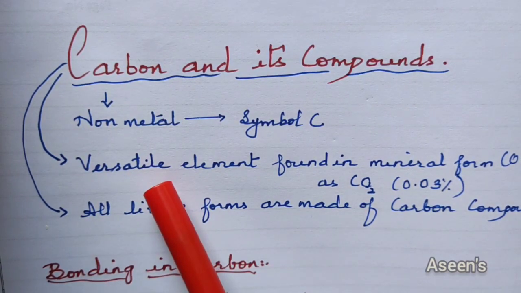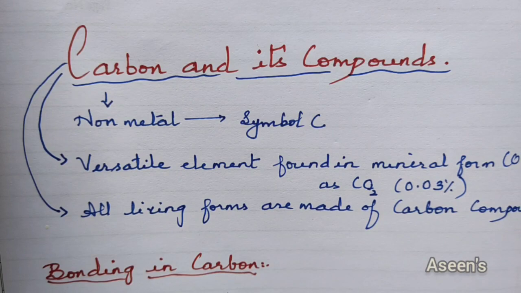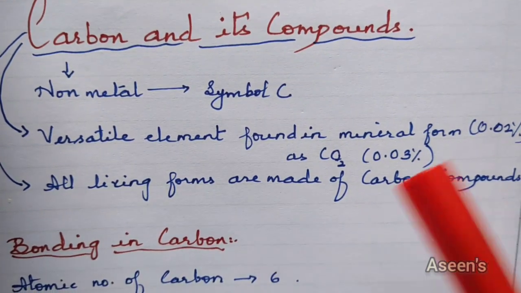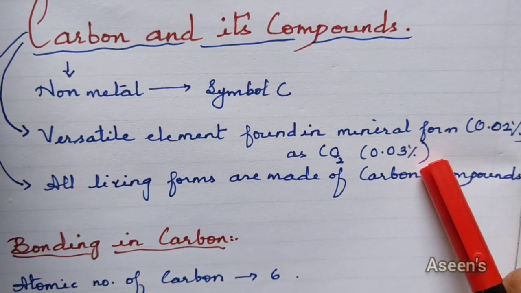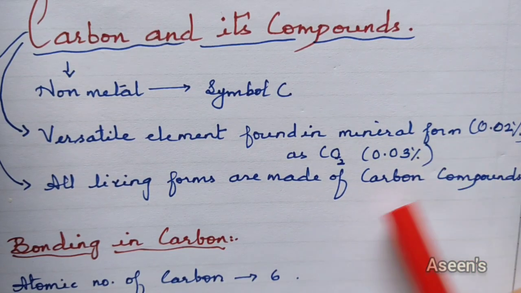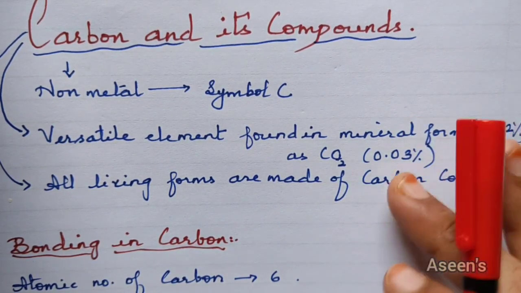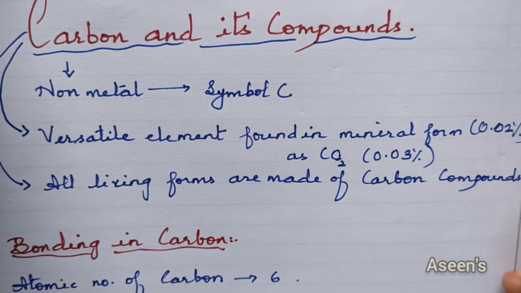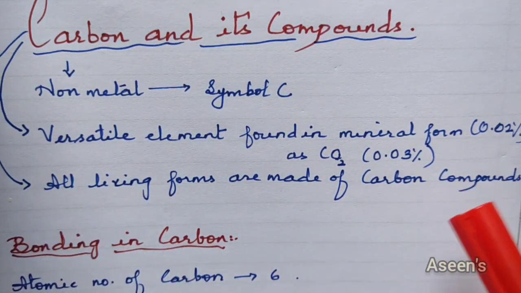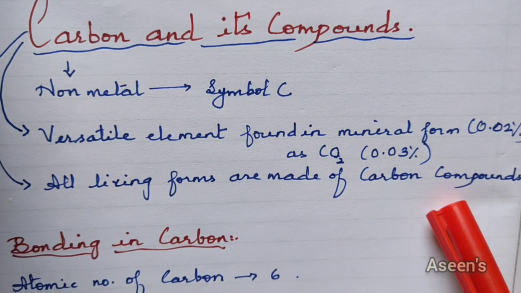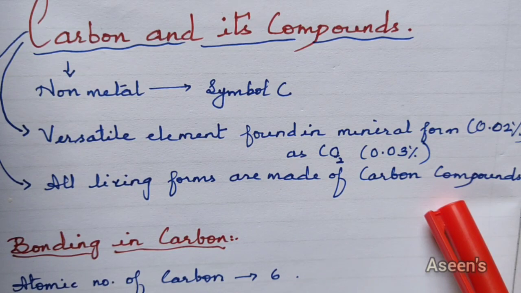Carbon is a very versatile element. You can find it in the gaseous form, you can find it in mineral form, you can find it in all the living forms as well. So in mineral form, under the Earth's crust, you're going to find 0.02% of carbon, and as carbon dioxide, you're going to find 0.03%, and the remaining out of the 100% is just a minor value. So the rest is found in living forms, in plants and animals. We all are made up of carbon compounds. Hence, the majority of the living population is nothing but carbon.